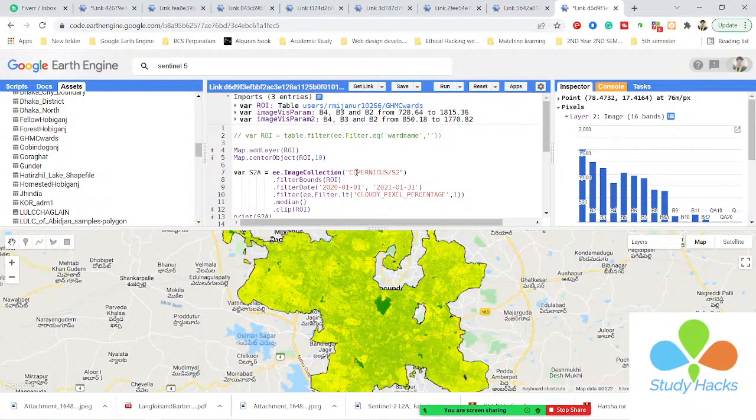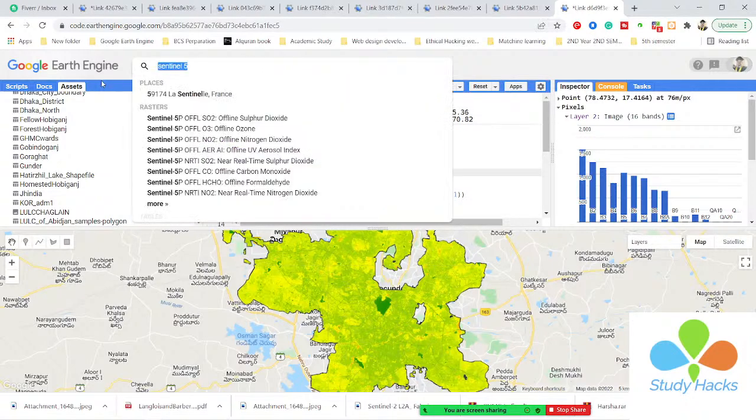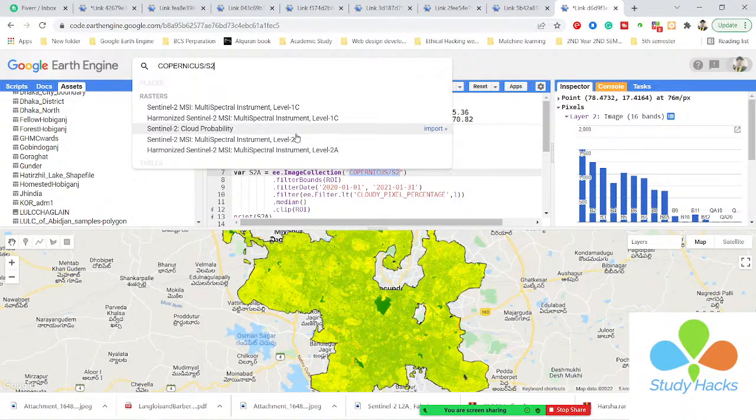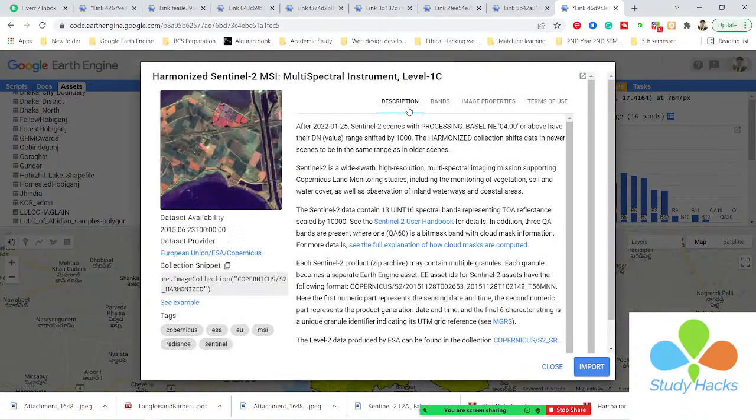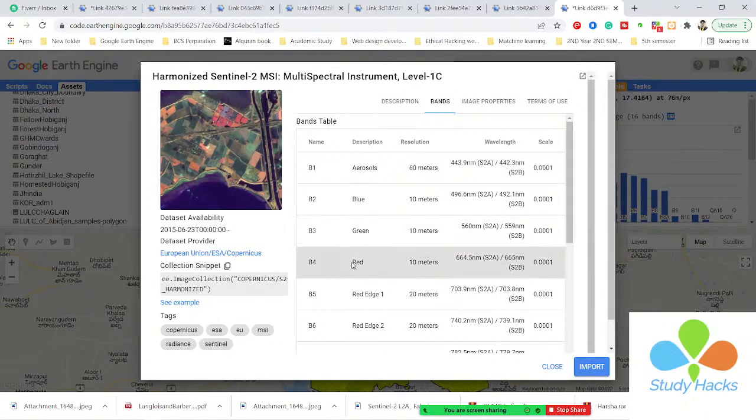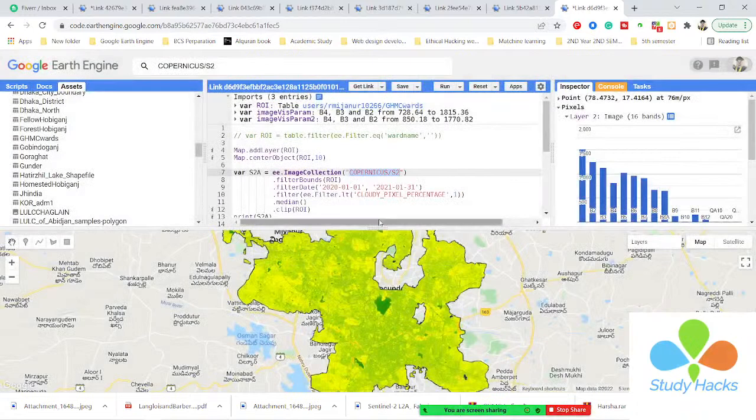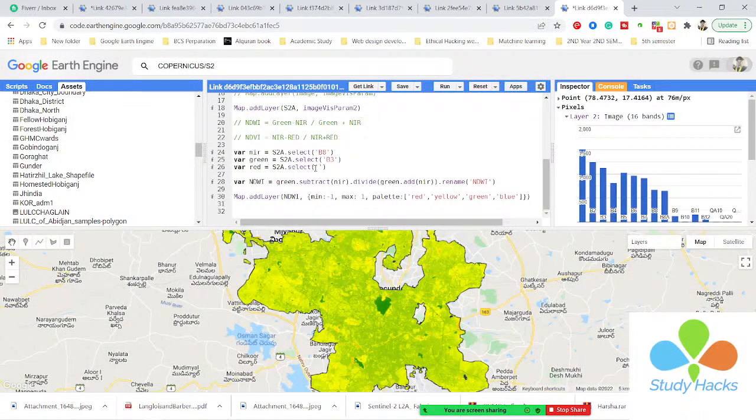I want to check what the red band variable name is in Sentinel-2. I simply paste it here. You can see the red band name is B4. So I simply put B4 here.